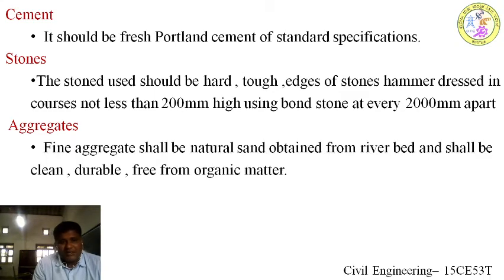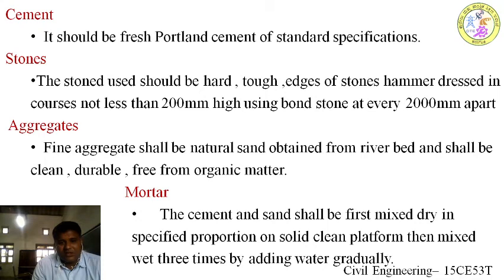For preparing cement mortar, we require sand. The qualities of sand have been explained in the earlier slide. It has to be free from organic matter, clean and durable. What is mortar? Mortar is a combination of cement and fine aggregate. This mix will be proportioned as 1:2, 1:3 or 1:6, that is, 1 part of cement to 3 parts of sand.